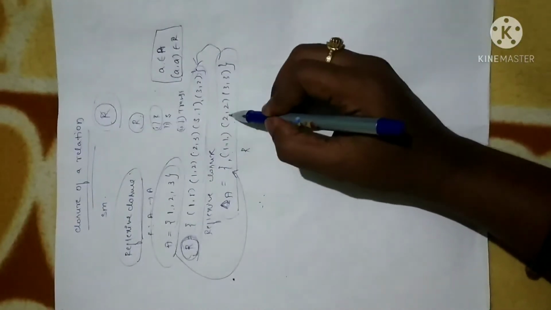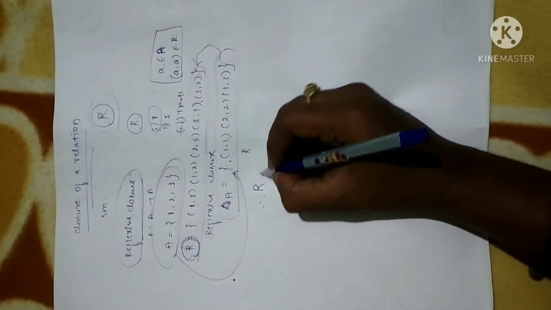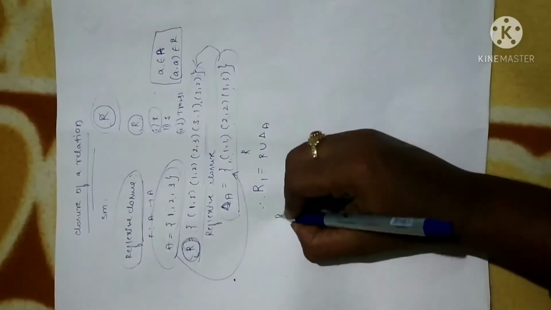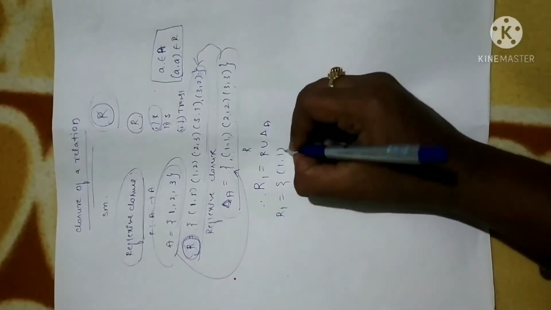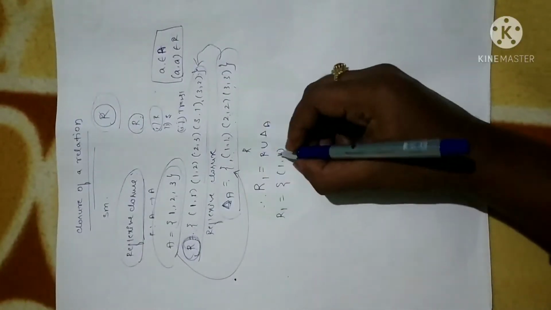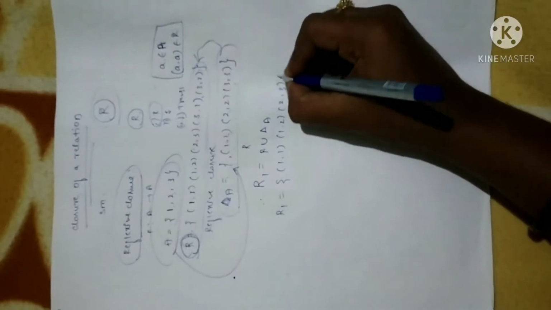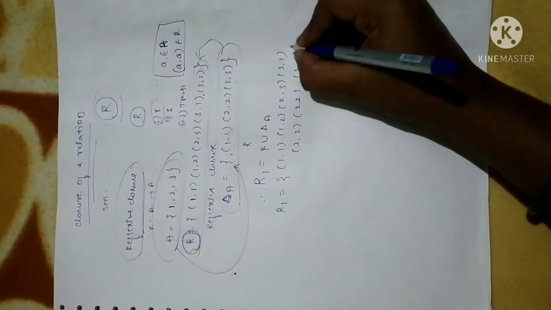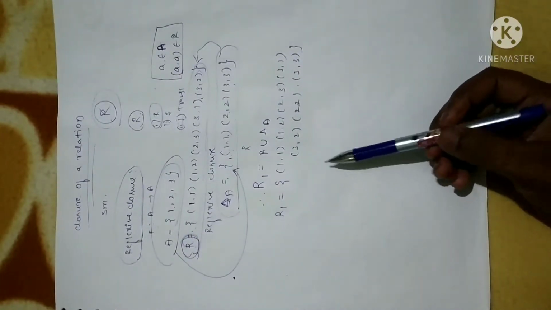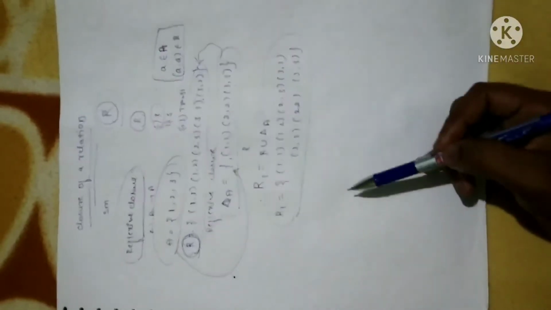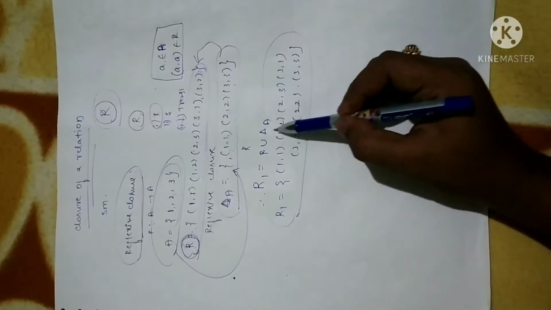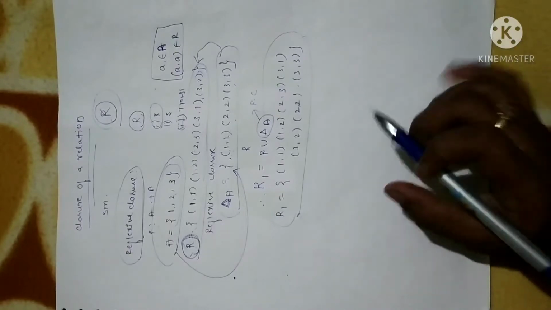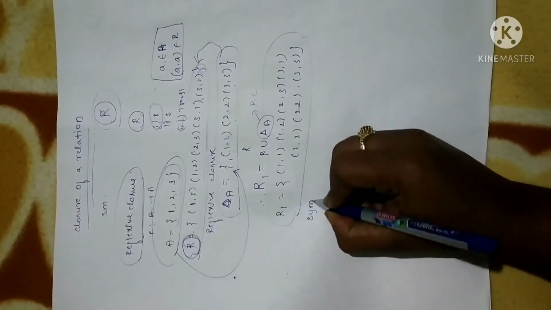Anyhow (1,1) is already there, so you are going to add (2,2) and (3,3). Our reflexive closure can be obtained by combining R with delta A, that is, R1 becomes the union of R with delta A. So you will get (1,1), (1,2), (2,3), (3,1), (3,2), (2,2), (3,3). Just take the union with delta A. Now you can notice that this relation R1 becomes reflexive by adding this particular relation. So this relation is called the reflexive closure. Clear? Now similarly, symmetric closure.